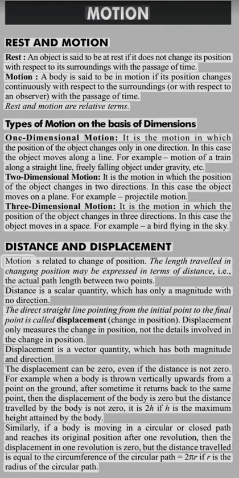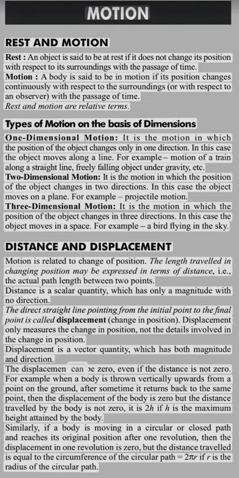Distance and displacement. Motion is related to change of position. The length traveled in changing position may be expressed in terms of distance, i.e., the actual path length between two points. Distance is a scalar quantity, which has only a magnitude with no direction. The direct straight line pointing from the initial point to the final point is called displacement, the change in position. Displacement only measures the change in position, not the details involved in the change in position. Displacement is a vector quantity, which has both magnitude and direction.